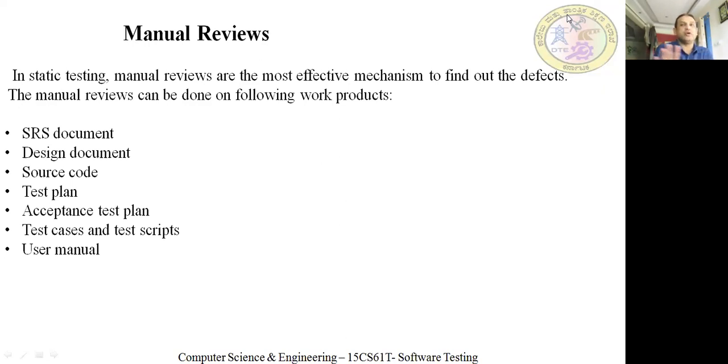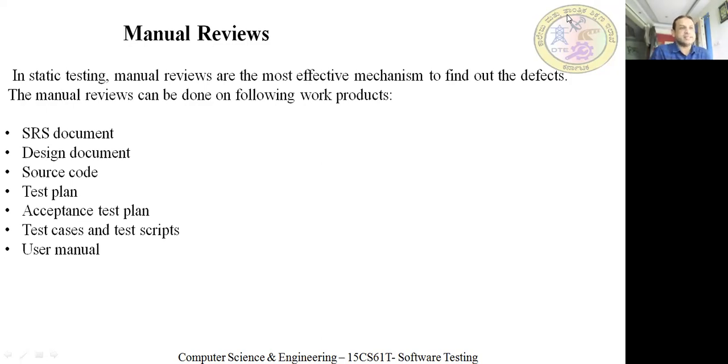Without executing. So your static testing is manual. We need to check whether the SRS is right or not. Based on the SRS, we are going to do the design. So whether the design is right or not. After the design, we need to check the source code. Whether any code or specification is missing, or some logic is missing, or some part of the program may be missing. That is what we check in the source code. From the design, we check the source code. Then the test plan, whether the test plan is right or not.